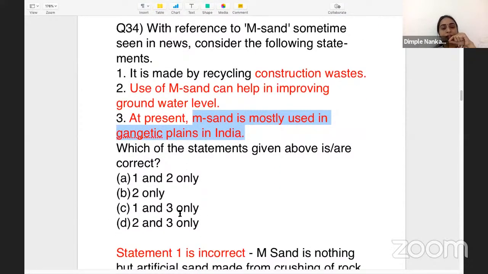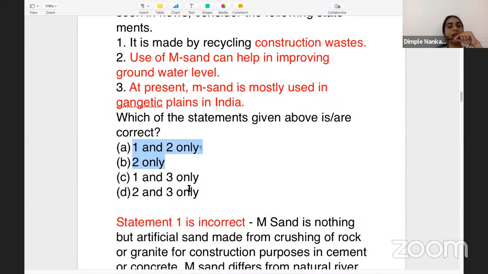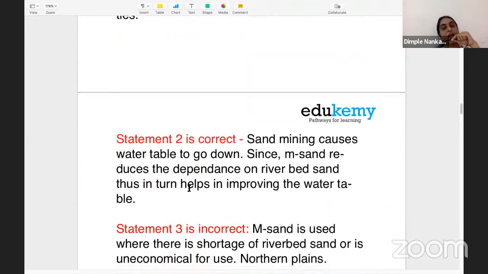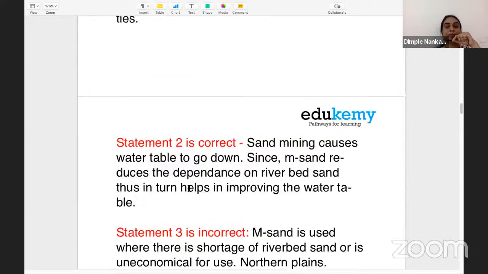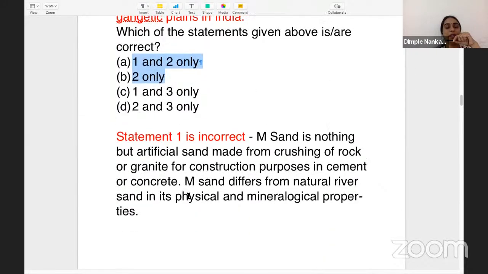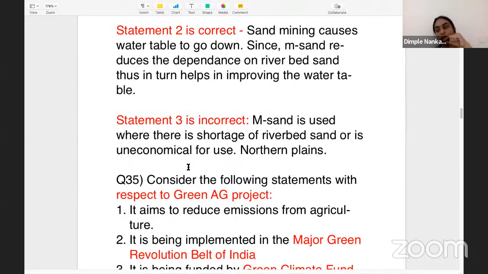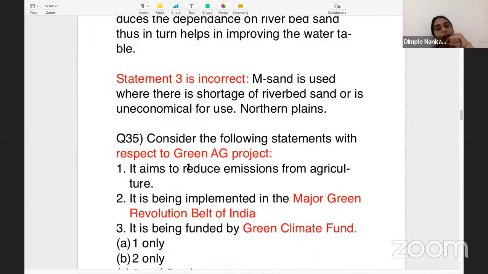If you eliminate three, you come to two possibilities, one and two only, or two only. Now when you know that one is incorrect, you arrive at the right answer, which is two only. Here the answer is two only. Coming on to the next question, question number 35. Consider the following statements with regard to the Green AG project.